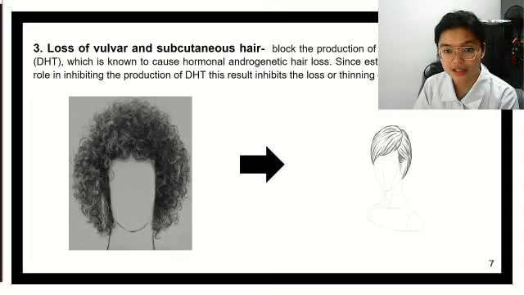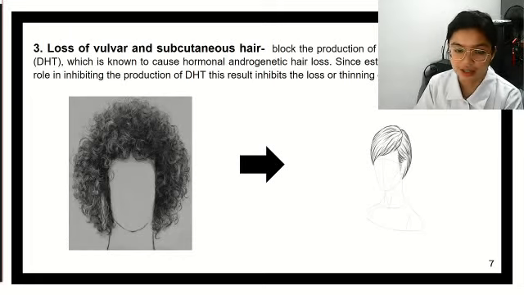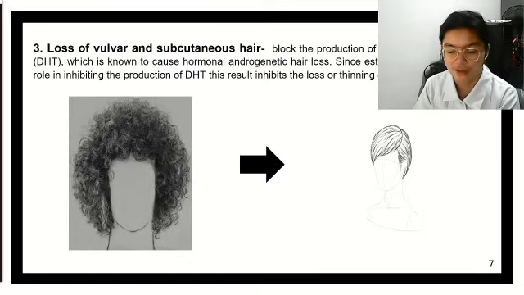And this is due to the block of the production of dihydrotestosterone, which is known to cause hormonal androgenic hair loss, since estrogen plays a direct role in inhibiting the production of DHT. This results in inhibition of the loss or thinning of hair.